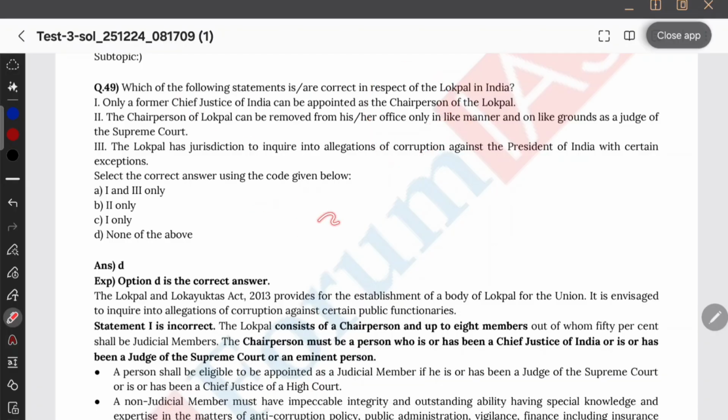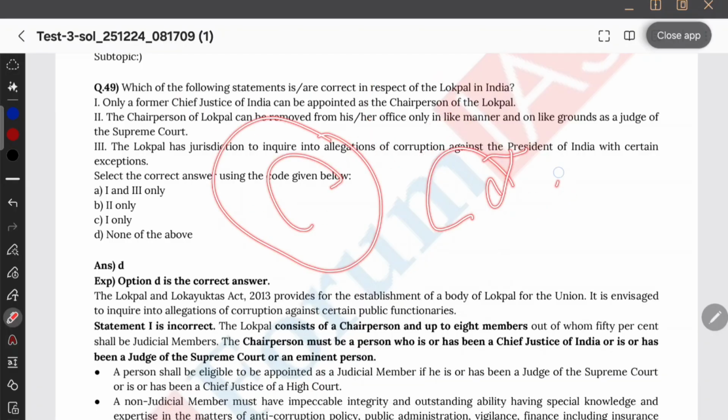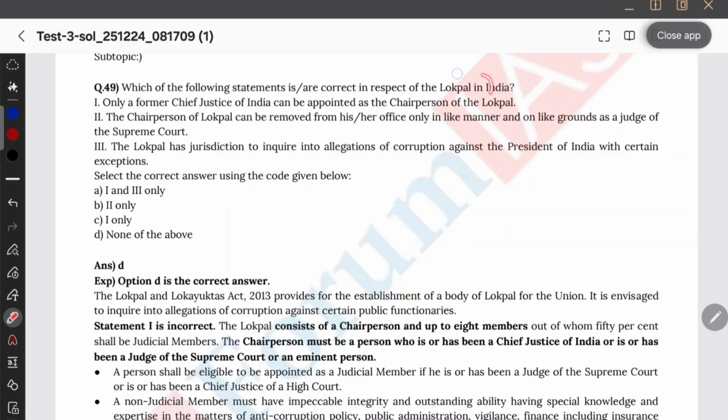Who can be the chairperson of Lokpal? The chairperson must be Chief Justice of India. This is not the only requirement. They can also be a Supreme Court judge or an eminent person. Even if you don't know that, you will mark this statement wrong only. First option to eliminate. And then, the chairperson of the Lokpal can be removed from his or her office only in like manner and on like grounds as a judge of Supreme Court.